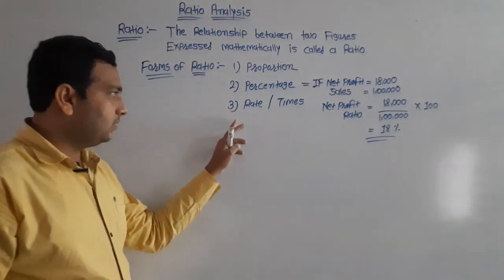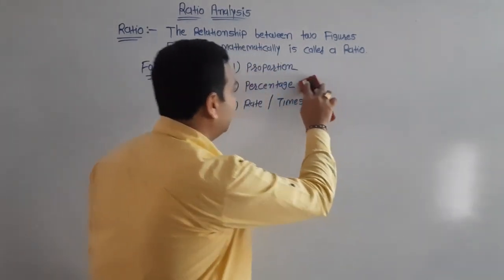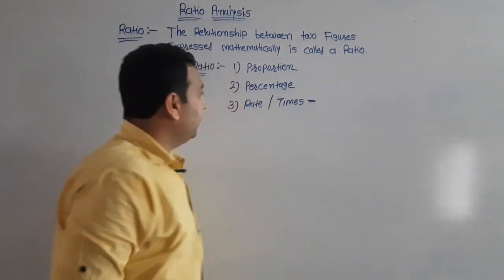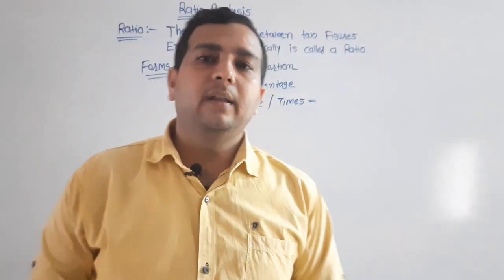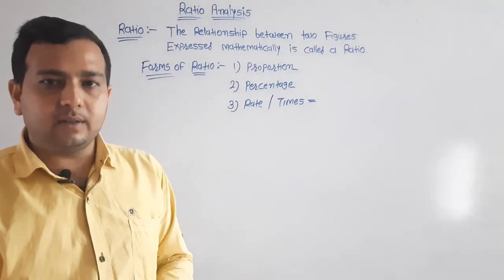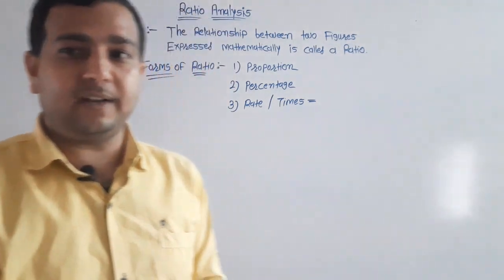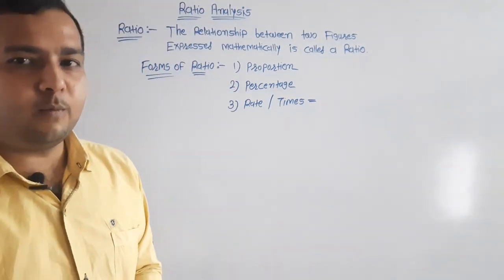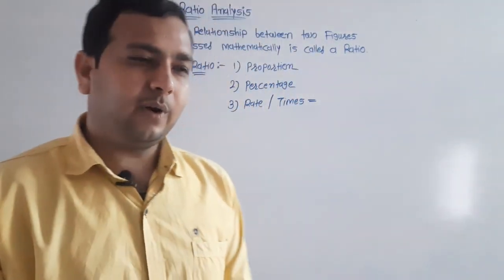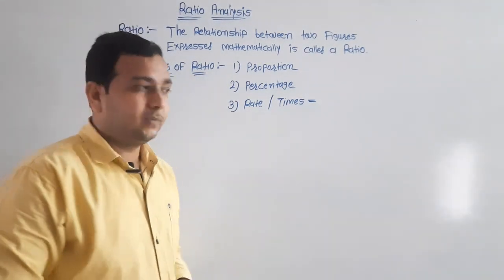Now we have discussed the form of rate or times. In this type of expression, a quotient obtained by dividing one item by another is taken as a unit of expression. An example for this form of expression is cost of sales divided by average stock. So we can find the stock turnover ratio.